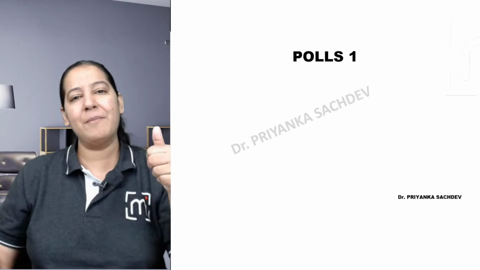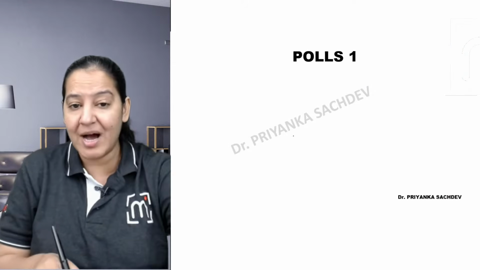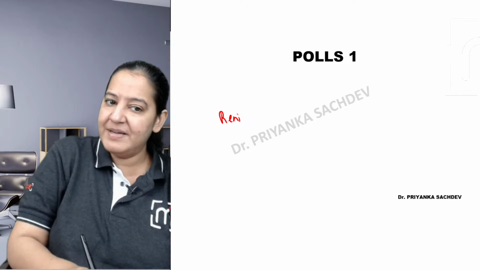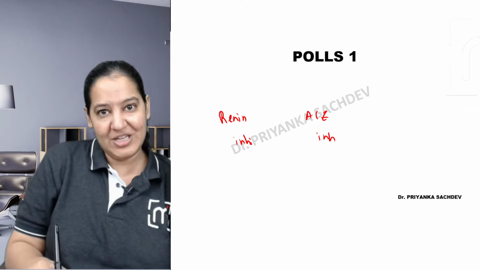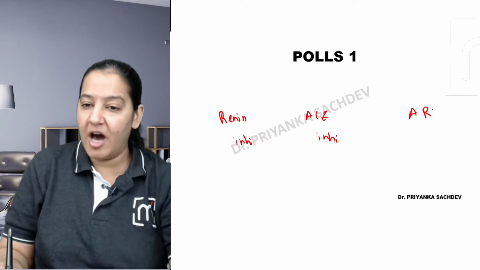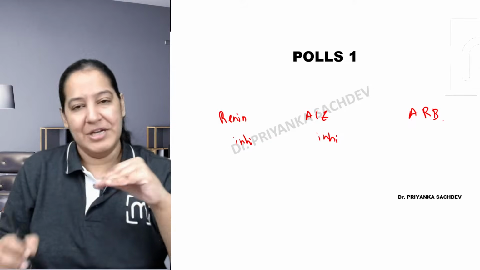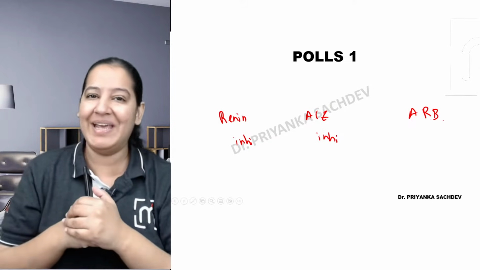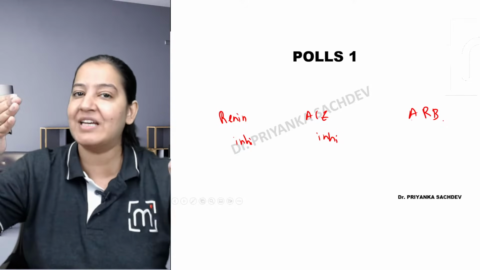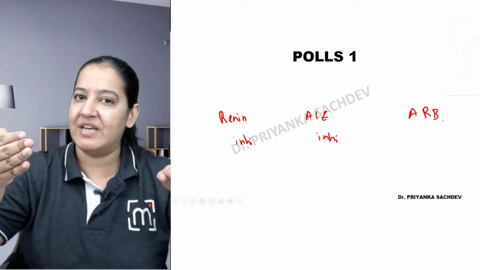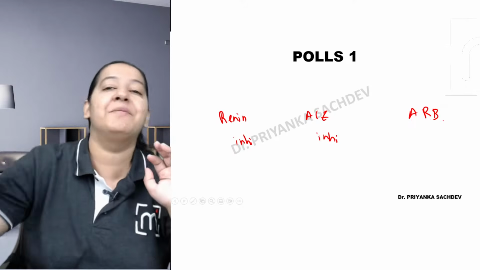So I'm going to teach you 3 drugs today. What 3 drugs? The first is renin inhibitors, I must teach. The second, ACE inhibitors, I must teach. And third is ARB. ARB is angiotensin receptor blocker. You got at what points we are actually inhibiting the family. Ultimately, we want to inhibit the family because RAAS is overactivated. We don't want the overactivity. We want normal activity. So we are inhibiting this family.